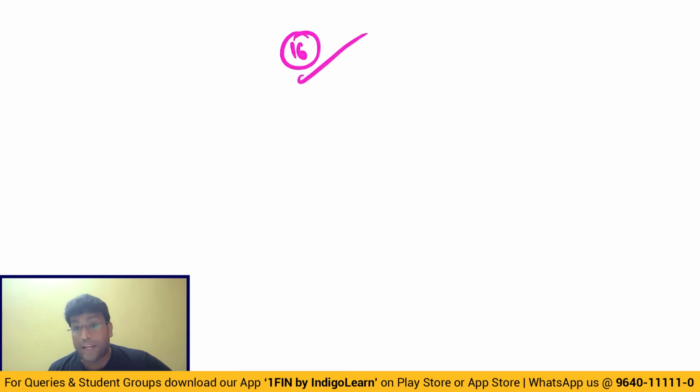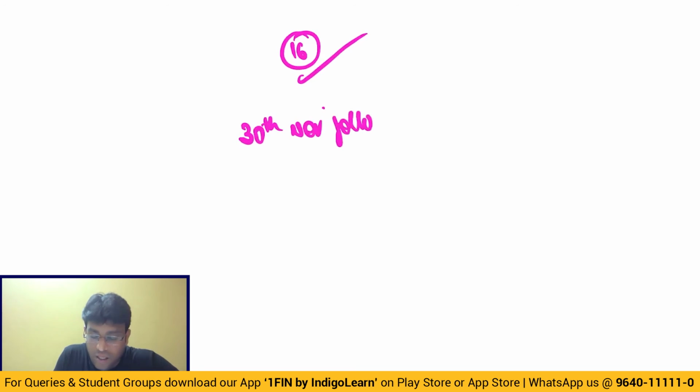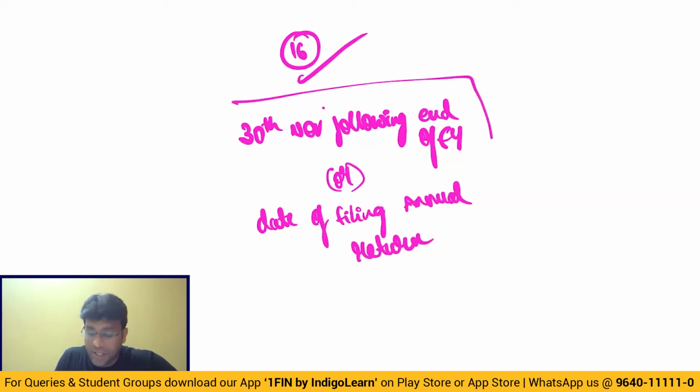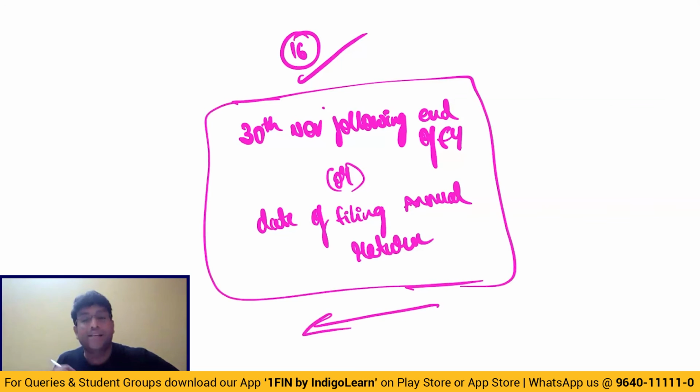Apart from that, one more point we must keep in mind in this topic, my dear friends, that is, if you have missed out claiming credit in one particular month, you can claim credit in the next month. Next month also forgot, you can claim in the next month. And the maximum time limit is 30th November, following the end of financial year, or date of filing annual return. These two dates, whichever is earlier.